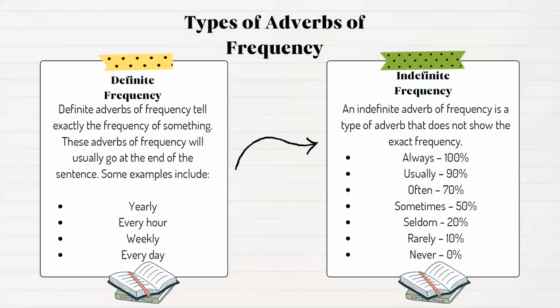A definite adverb of frequency tells exactly the frequency of something. These adverbs of frequency will usually go at the end of the sentence. Some examples include yearly, every hour, weekly, every day. An indefinite adverb of frequency is a type of adverb that does not show the exact frequency, like always, usually, often, sometimes, seldom, rarely, never.